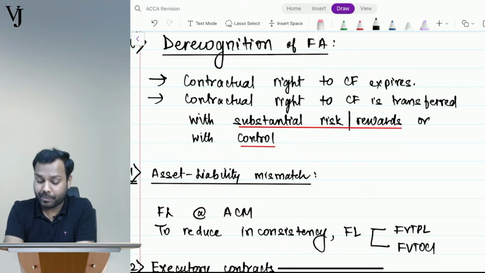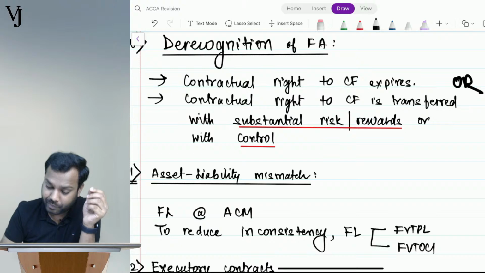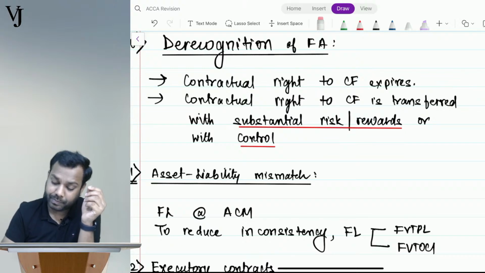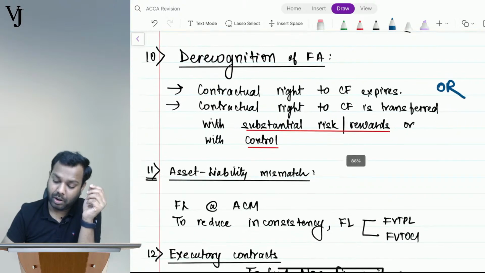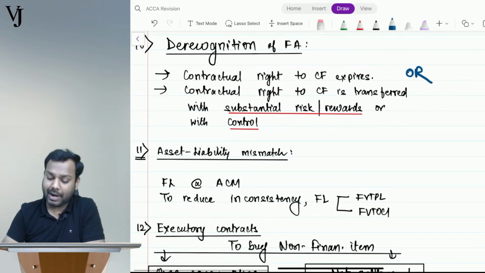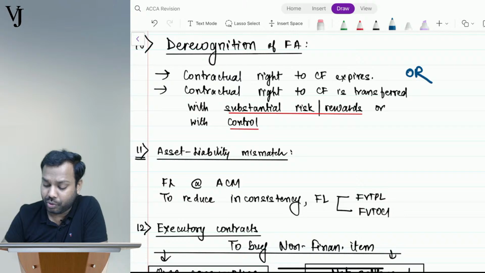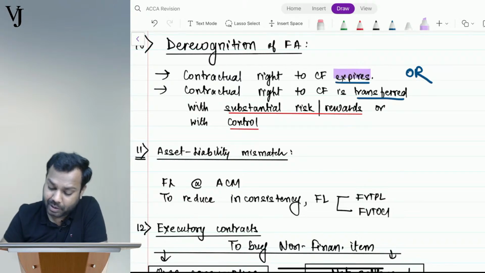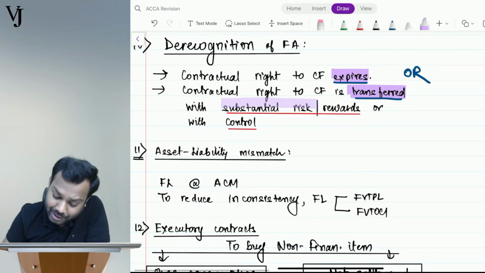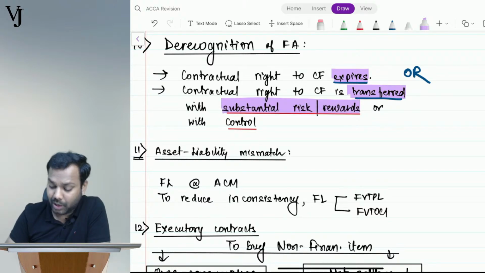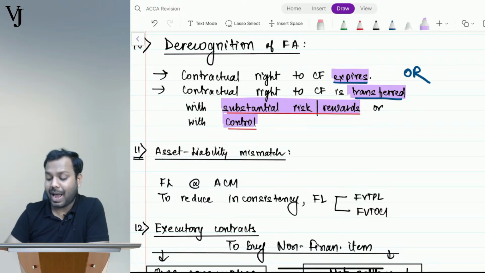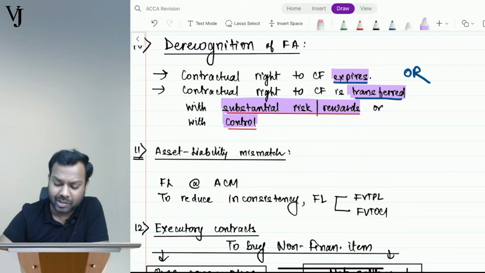Or, when the contractual right to cash flow is transferred. See, here it's expired, here it gets transferred, right? It gets transferred with substantial risk or rewards, or along with control. Let me explain it to you.